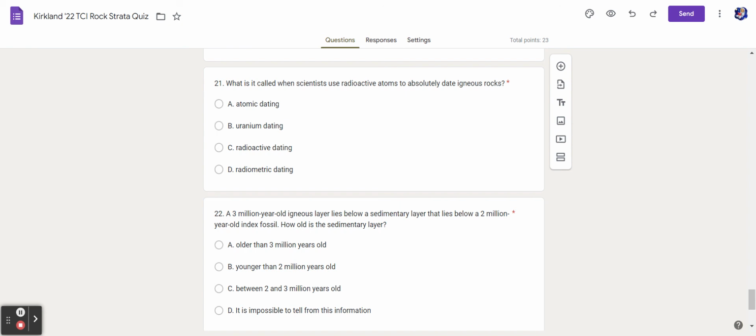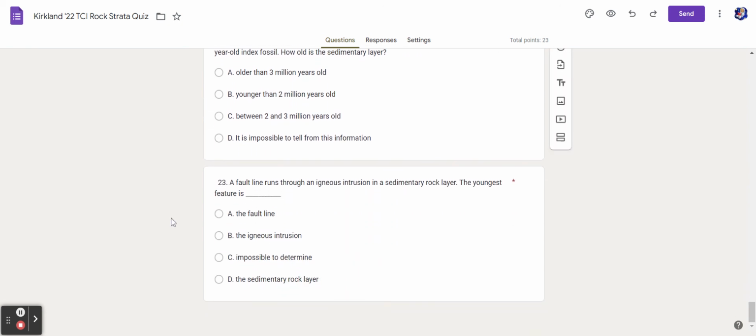22. A 3 million year old igneous layer lies below a sedimentary layer that lies below a 2 million year old index fossil. How old is the sedimentary layer? A. Older than 3 million years old, B. Younger than 2 million years old, C. Between 2 and 3 million years old, D. It's impossible to tell from this information. And lastly, number 23. A fault line runs through an igneous intrusion in a sedimentary rock layer. The youngest feature is A. The fault line, B. The igneous intrusion, C. Impossible to determine, D. The sedimentary rock layer.